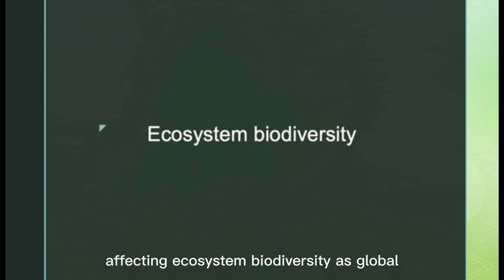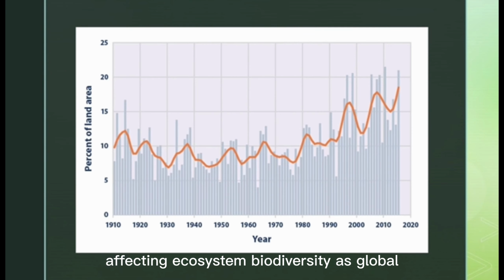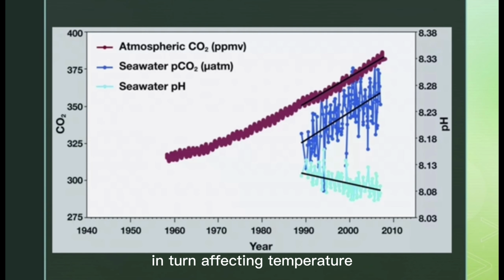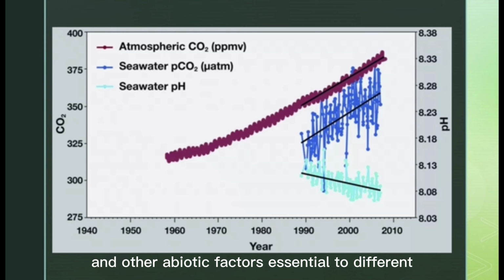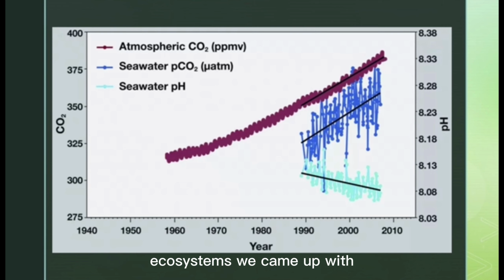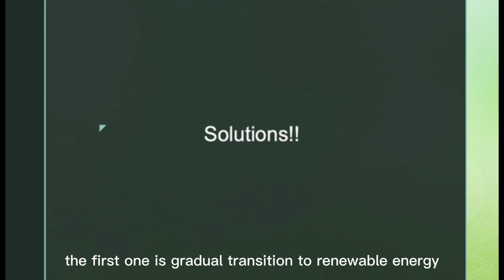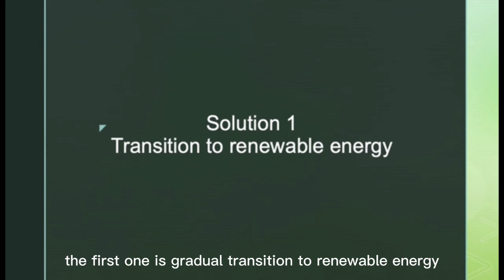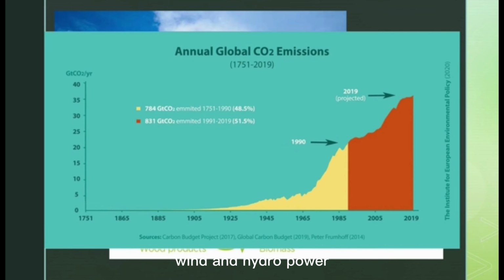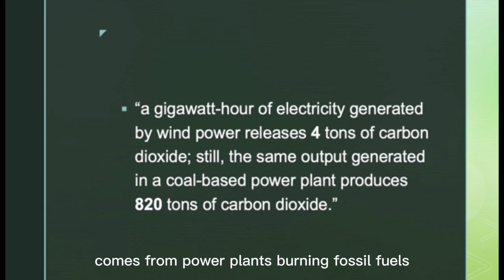Climate change is also affecting ecosystem biodiversity as global temperatures rise dramatically, in turn affecting temperature, rain pattern, and other abiotic factors essential to different ecosystems. We came up with three main solutions to address global warming. The first one is gradual transition to renewable energy, including solar, wind, and hydropower. Using renewable energy can help minimize the release of CO2 in the atmosphere, as nearly 40% of CO2 pollution comes from power plants burning fossil fuels.